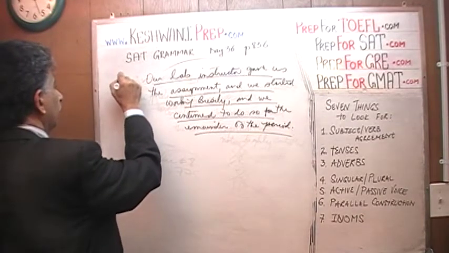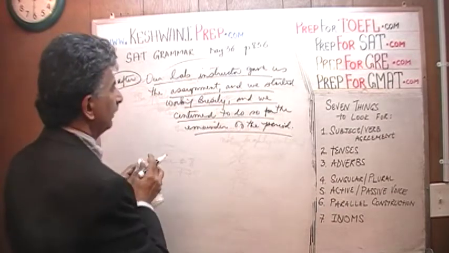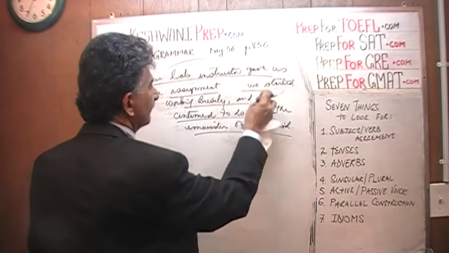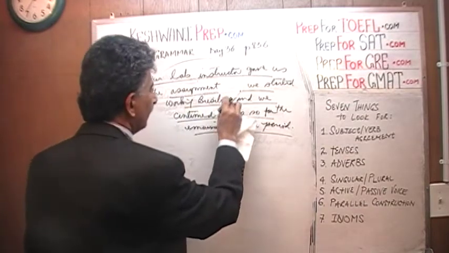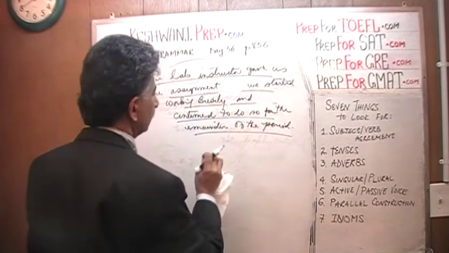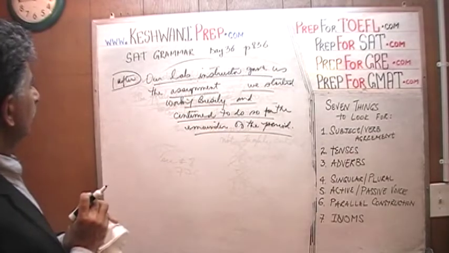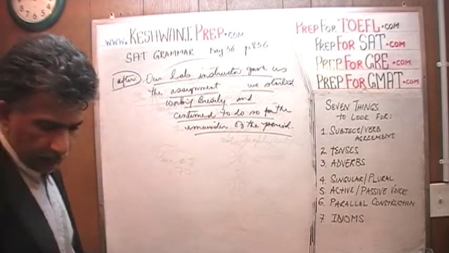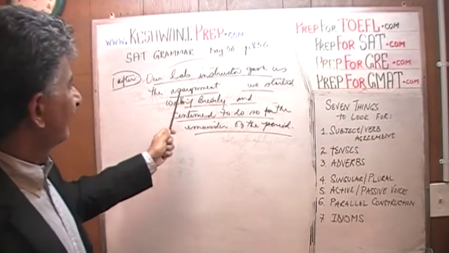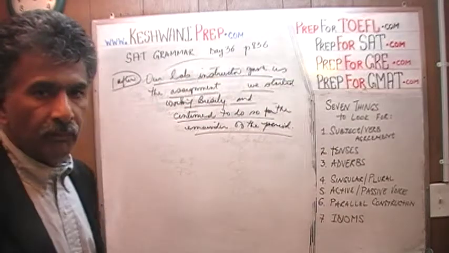After our lab instructor gave us the assignment, we started working. We don't need the end part. We started working busily and continued to do so for the remainder of the period. Well, there you go. I think that should do it. Actually, that wasn't so bad. It can be that simple. After our lab instructor gave us the assignment, we started working busily and continued to do so for the remainder of the period.